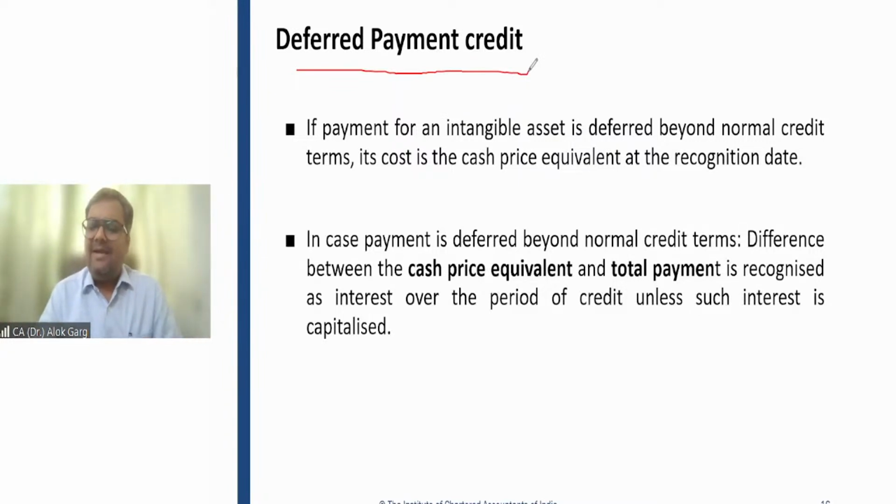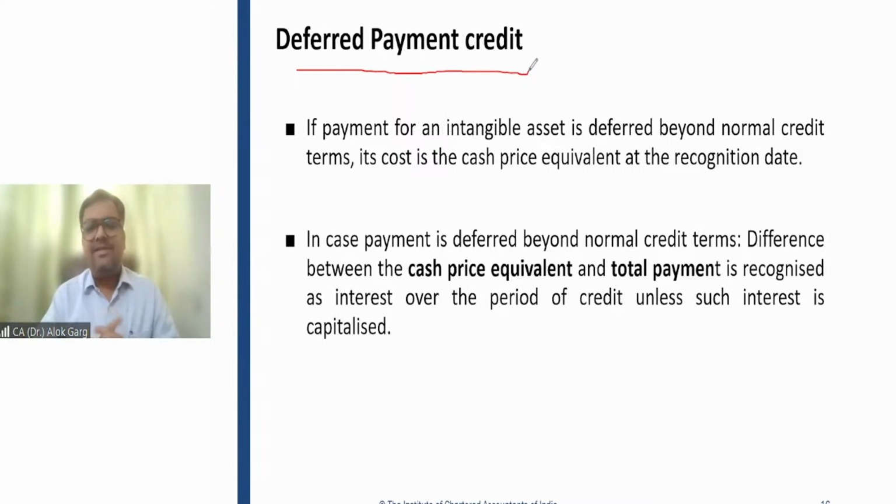So friends, the standard says that if payment for an intangible asset is deferred beyond normal credit terms, in that case the cost of the intangible asset is the cash price equivalent at the recognition date. You need to capitalize the intangible asset at a value equivalent to the cash price. What should be the price if it has to be sold within the normal credit terms?